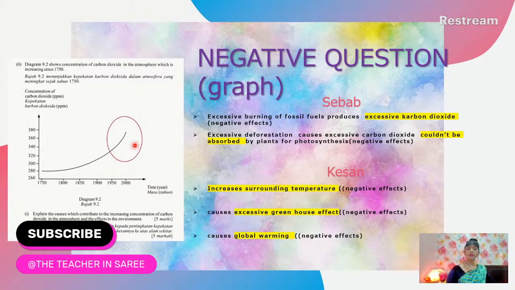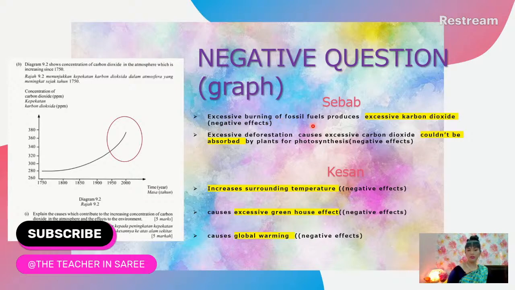Okay, that means the question is about what is not supposed to be, either it has increased or it has decreased from the normal norm. So when this happens, you have to look at it as a negative question. You have to treat it as such and you have to answer it negatively. All right. Okay. So look at it, because the question has two elements to it, which are the cause and the effects. All right. So look at the first information there, not information, the answer.